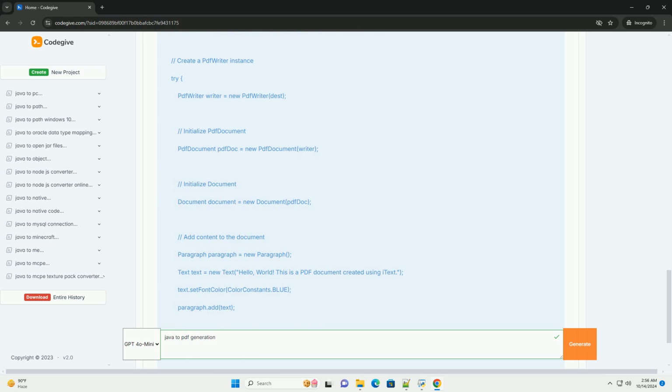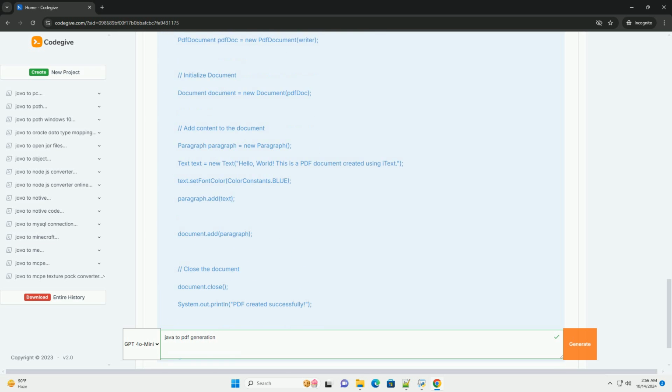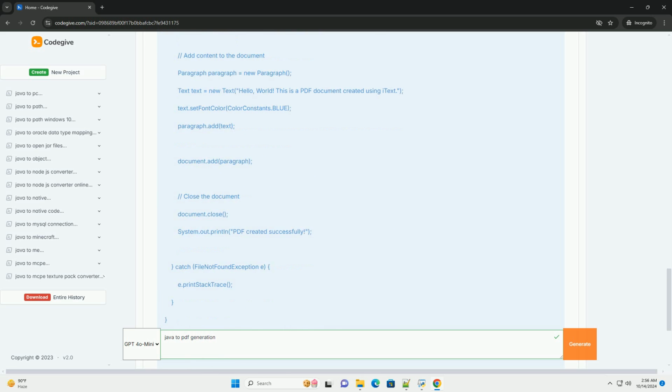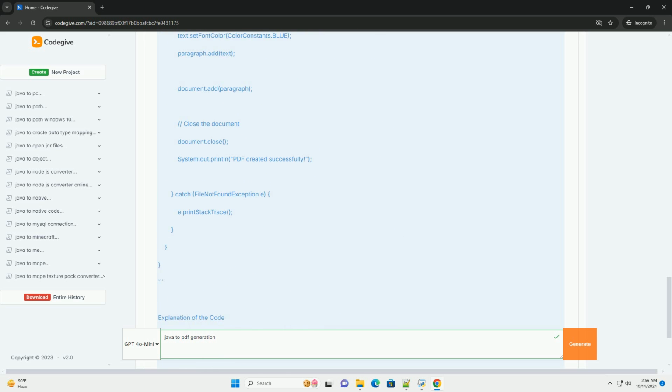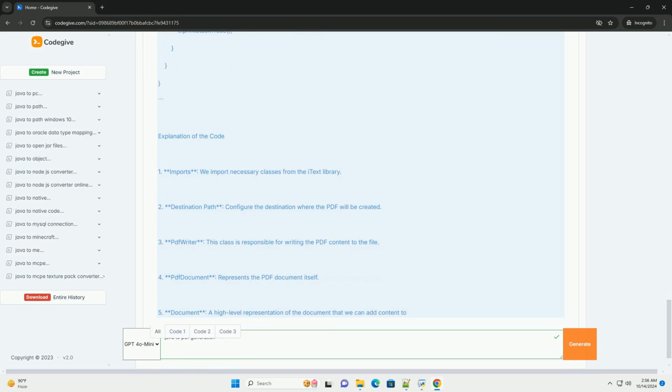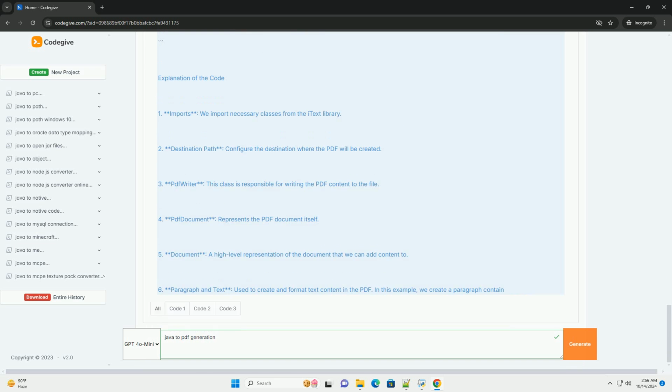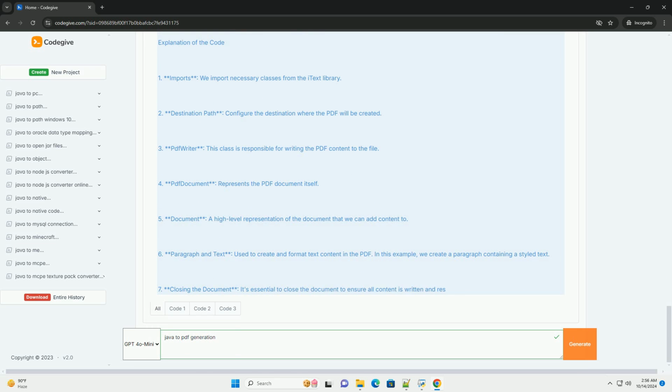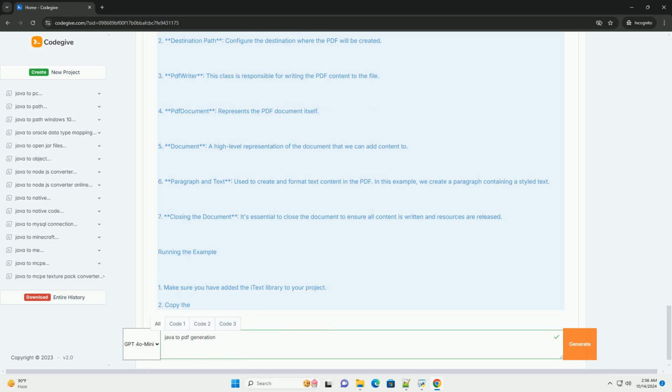Prerequisites. 1. Basic knowledge of Java programming. 2. Java Development Kit, JDK, installed on your machine. 3. An IDE like IntelliJ IDEA, Eclipse, or any text editor.